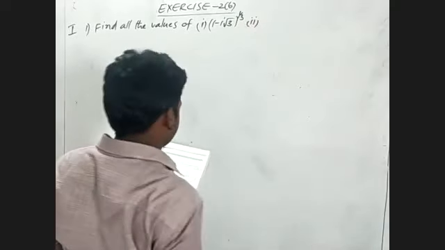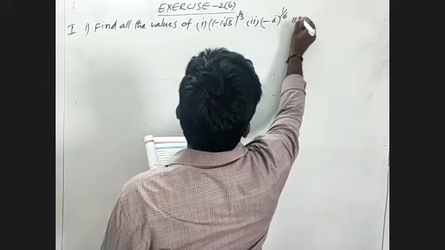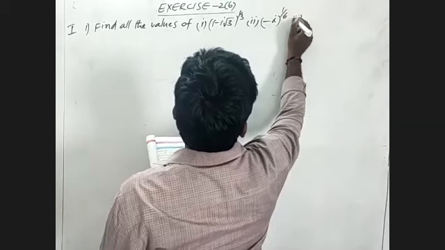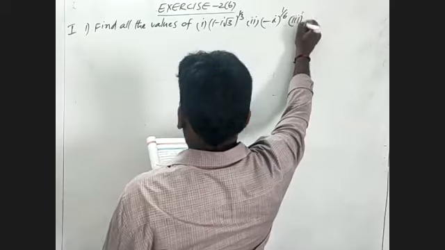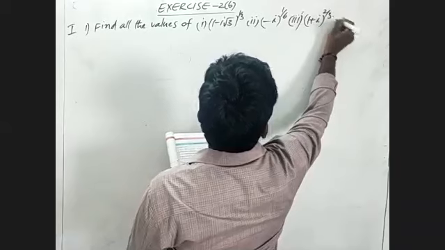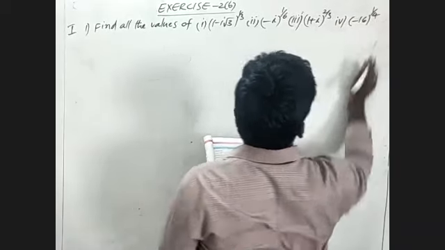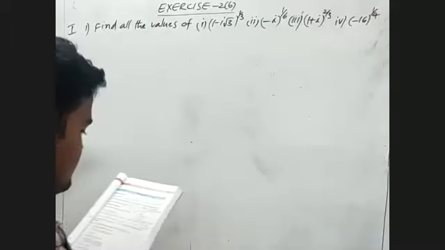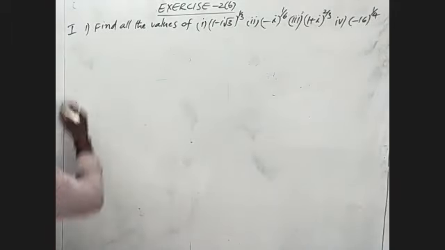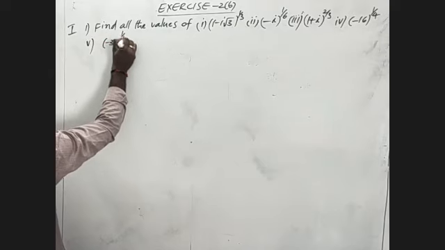Second one is (minus i) whole power 1 by 6. Third one is (1 plus i) whole power 2 by 3. Fourth one is (minus 16) whole power 1 by 4. Fifth one is (minus 32) whole power 1 by 5.